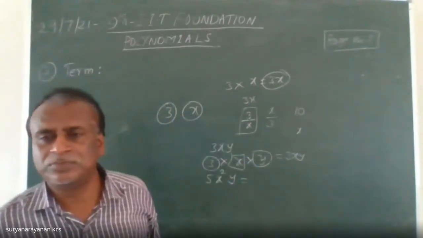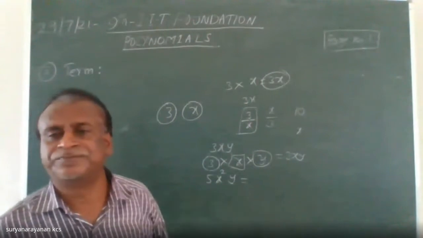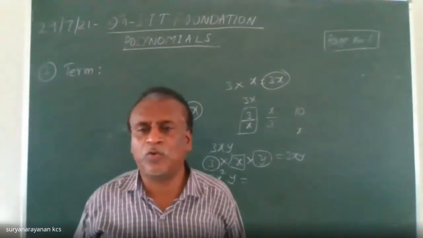Is it a term? 5x square y. Yes, sir. What is a known quantity and what are unknown quantities? Sir, 5 is the known quantity and x square and y are unknown quantities.